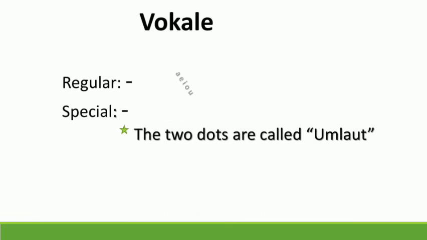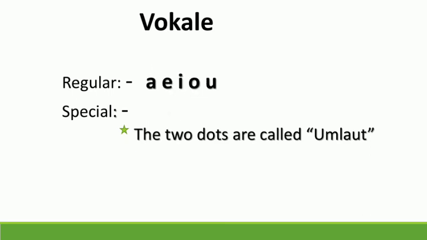We have 3 special vowels in German. They are called A umlaut, O umlaut and U umlaut. The 2 dots on the letters are called as umlaut. So we have 8 vowels in German. They are A, E, I, O, U, A umlaut, O umlaut and U umlaut.